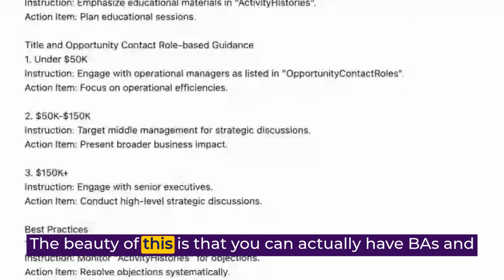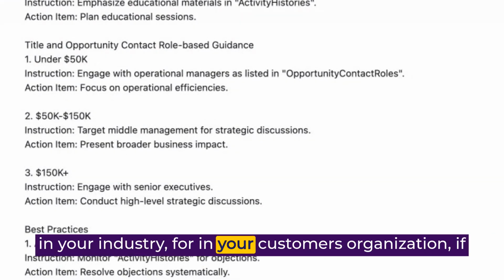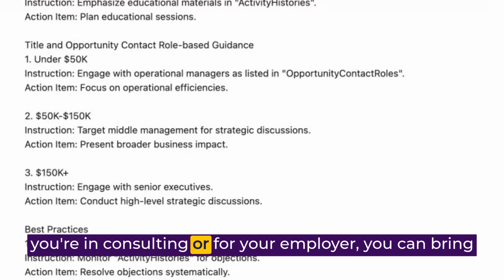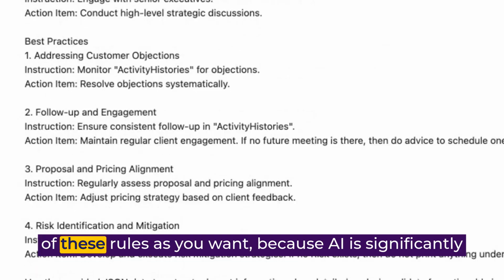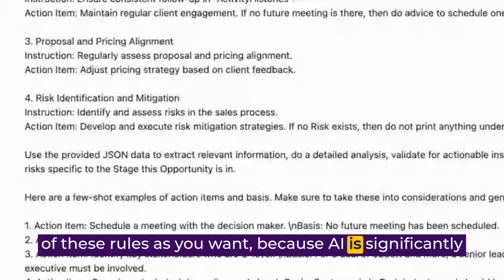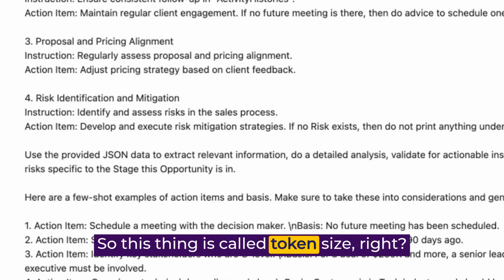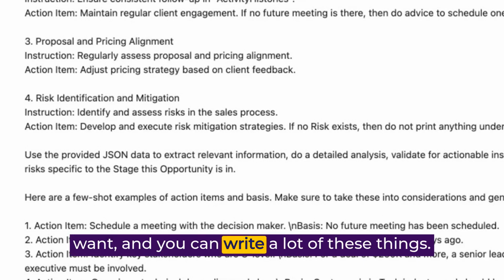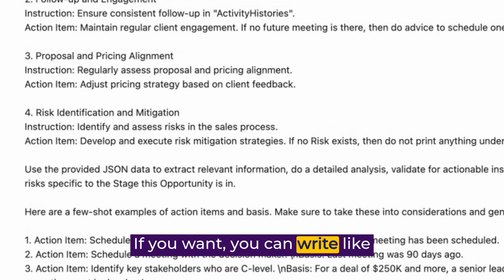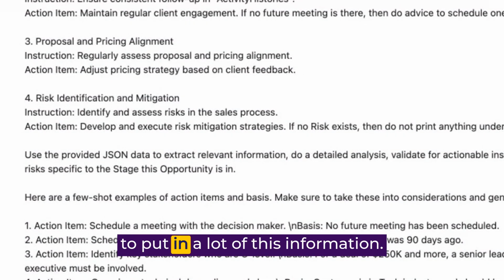The beauty of this is that you can actually have BAs and sales operation people and all the specialists in this space in your industry, in your customers' organization, if you're in consulting or for your employer, you can bring the best of sales brains and you can write as much of these rules as you want. Because AI is significantly getting capable of addressing a lot of this information. This thing is called token size, right? Or token context size. So you can have as big of a context as you want, and you can write a lot of these things. If you want, you can write like 70 pages of this in a prompt. But the idea is that you are now able to put in a lot of this information.